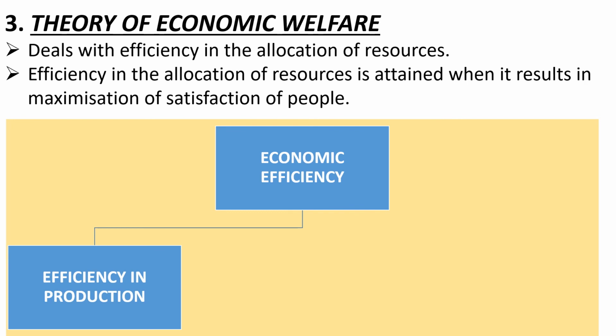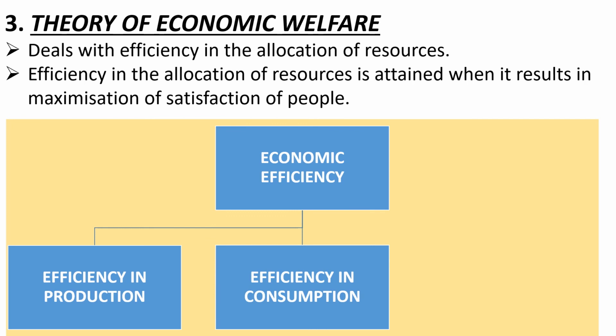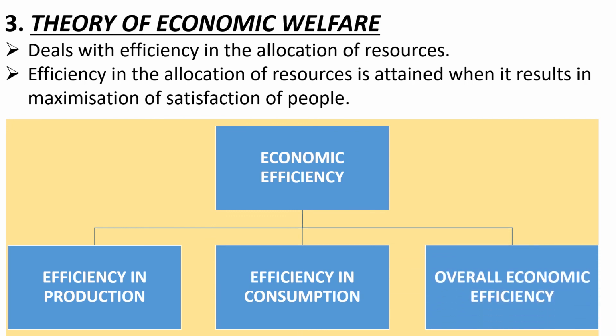First is the efficiency in production, second efficiency in consumption, and the third is the overall economic efficiency. So if you want to achieve economic efficiency, it is necessary that there should be efficiency in production, efficiency in consumption, then only you will be able to get overall economic efficiency.